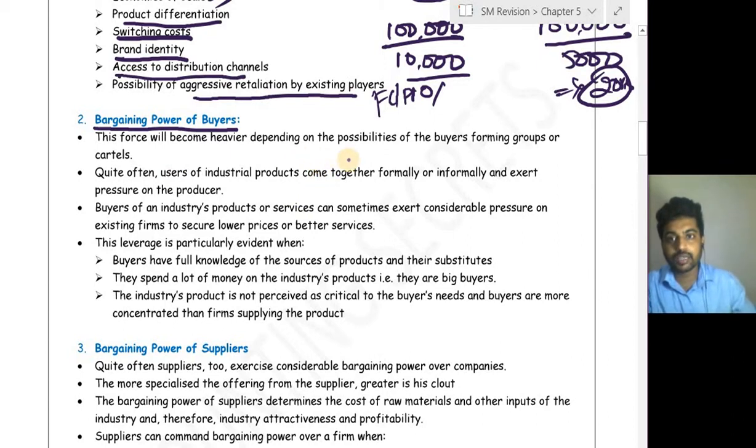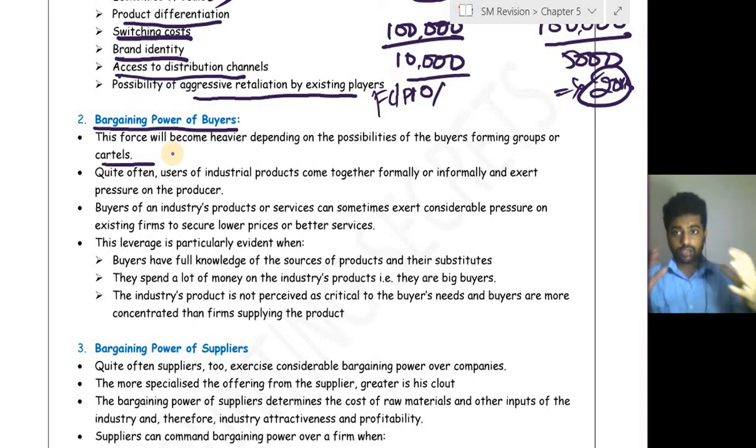This force will become heavier depending on the possibility of the buyers forming groups or cartels. Cartels are nothing but groups. Whenever buyers create it, there is a possibility that the seller has to agree to the buyer, because if he gets the business, he will get so much business. If he doesn't get it, then there will be zero business, because customers are operating in a group. Quite often, users of industrial products come together formally or informally and exert pressure on the producer.